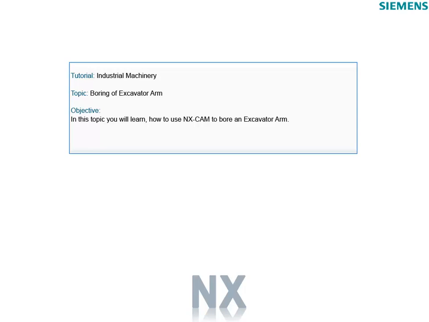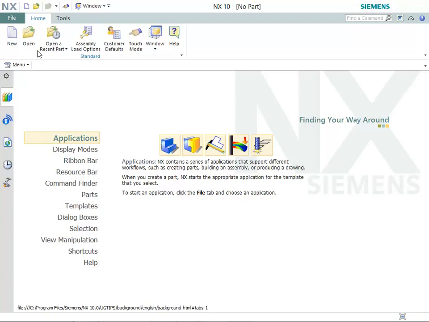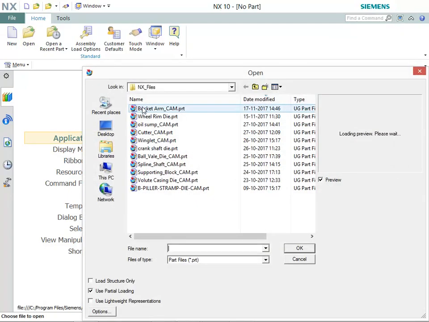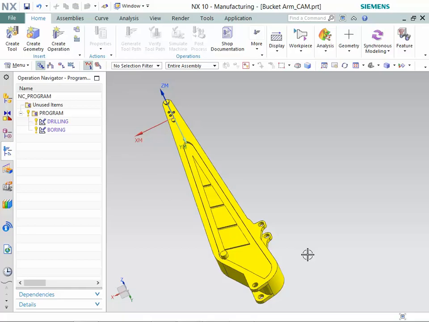Tutorial, Industrial Machinery. Topic, Boring of excavator arm. Objective, in this topic, you will learn how to use an X-cam to bore an excavator arm. Open the required part from the part files. Let's understand how to use an X-cam to carry out boring operation on excavator arm.